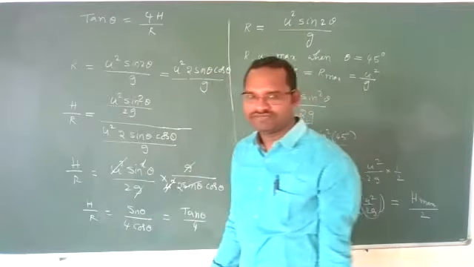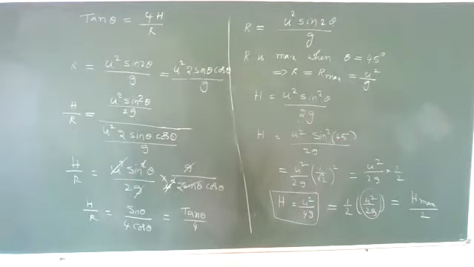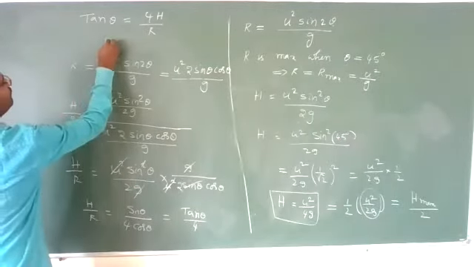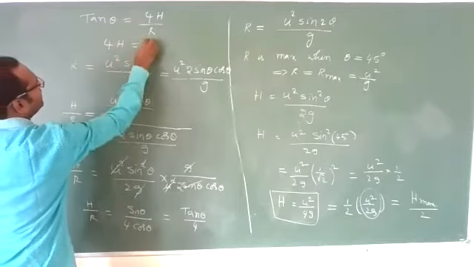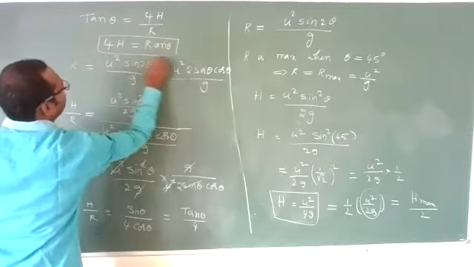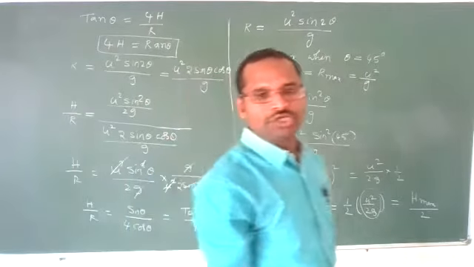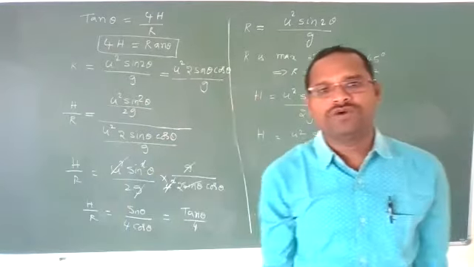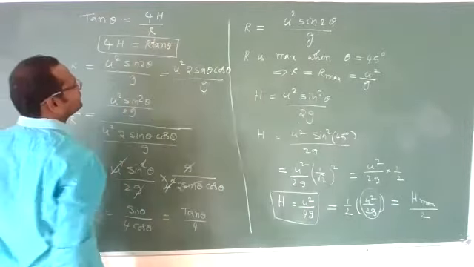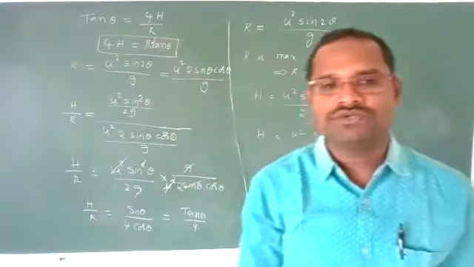Remember this point. It will be useful for you somewhere else. Otherwise, we can write 4 into h is equal to r tan theta. They may ask you to derive this equation: show that 4h is equal to r tan theta. They may ask, can you show it?